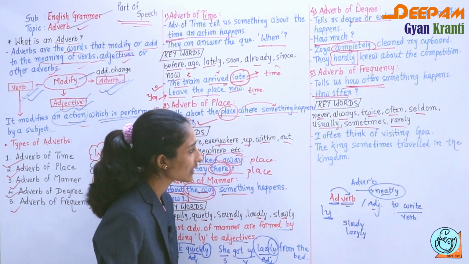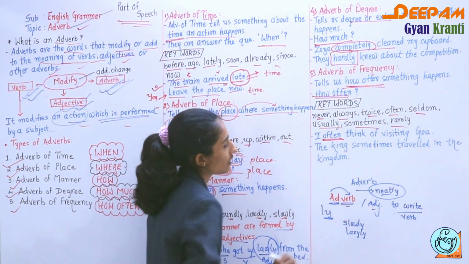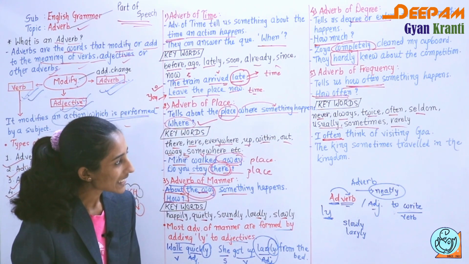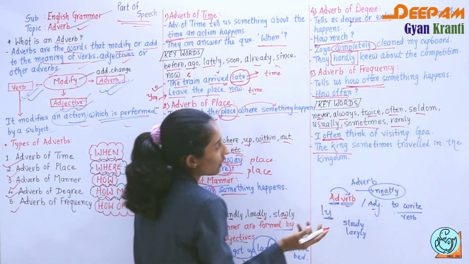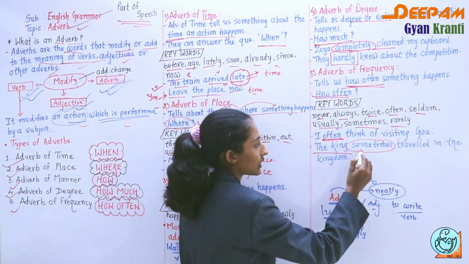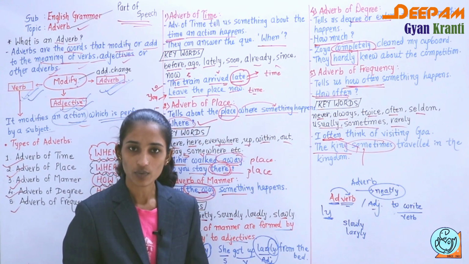I often think of visiting Goa. So how often do I think of visiting Goa? Often. The king sometimes travels in the kingdom. How often does the king travel? Sometimes. So sometimes and often both belong to adverb of frequency.